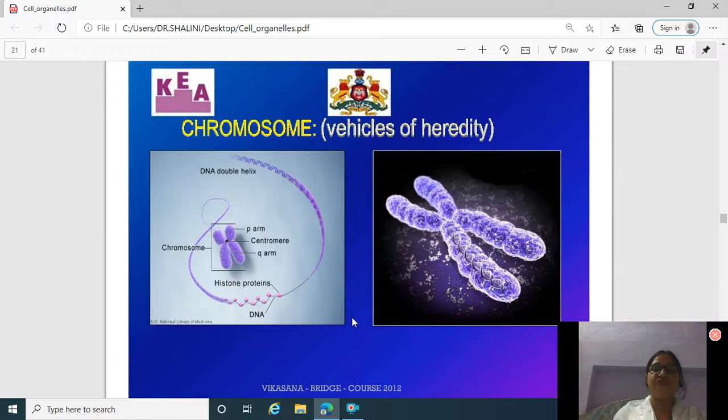Here the picture of chromosomes is present. This is the P arm of the chromosome and this is the Q arm of the chromosome, and in the center it is centromere. And these chromosomes are made up of histone proteins and DNA.